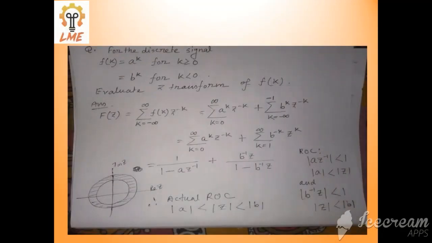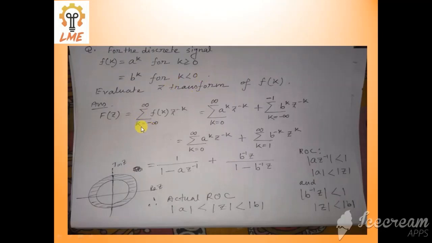Okay, this is another example. This is a discrete sequence, you can see. Now it will be easier for you to understand. See, f[k] is equal to, here I have taken k in place of n. Both k and n are same. Both these are representing discrete sequence. So here, f[k] is equal to a to the power k for k greater than or equal to 0, b to the power k for k less than 0. Now find the z transform.